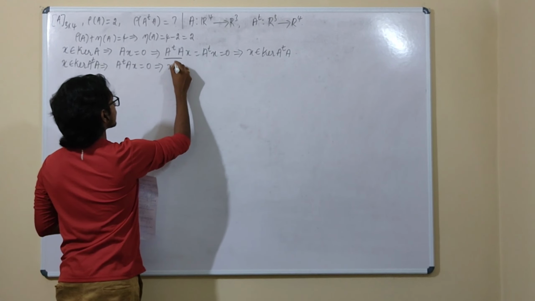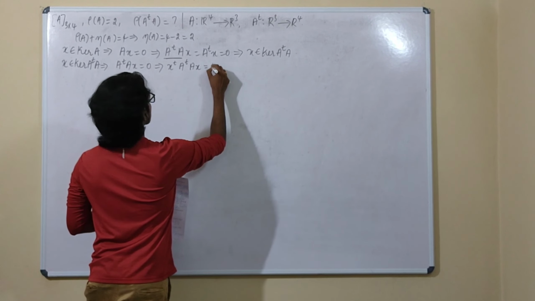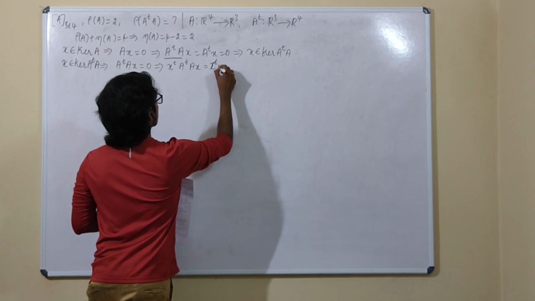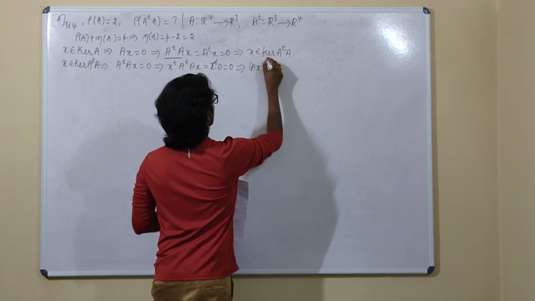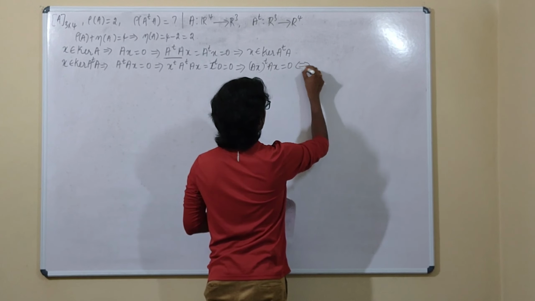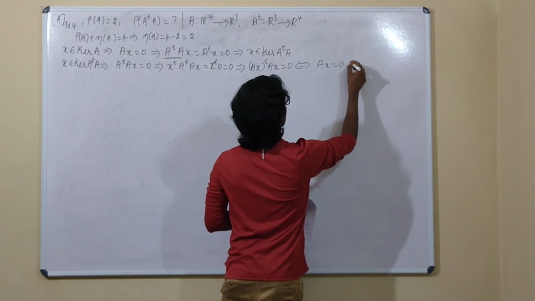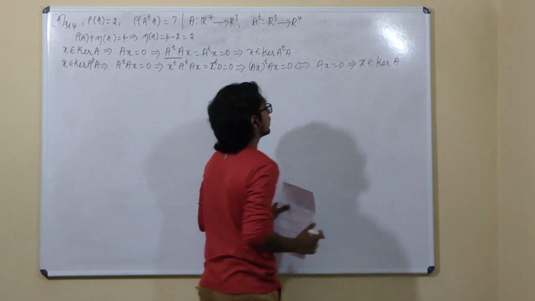Now I multiply x transpose on both sides. X transpose multiplied with 0 is 0, so this is (Ax) transpose Ax, which equals 0. This is possible only when Ax is 0, which tells me that x is a member of the kernel of A.